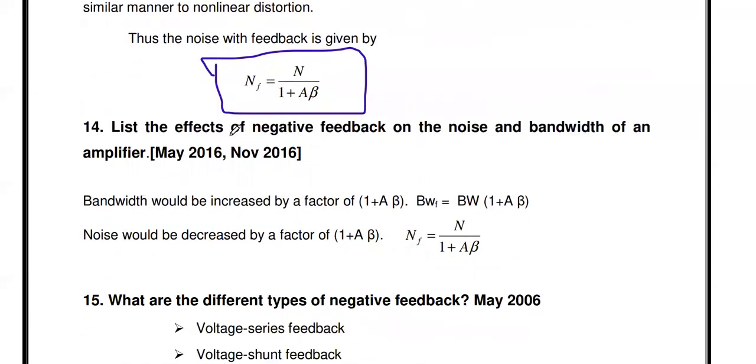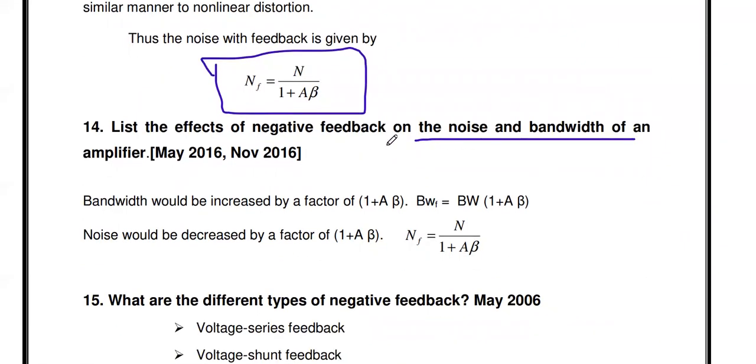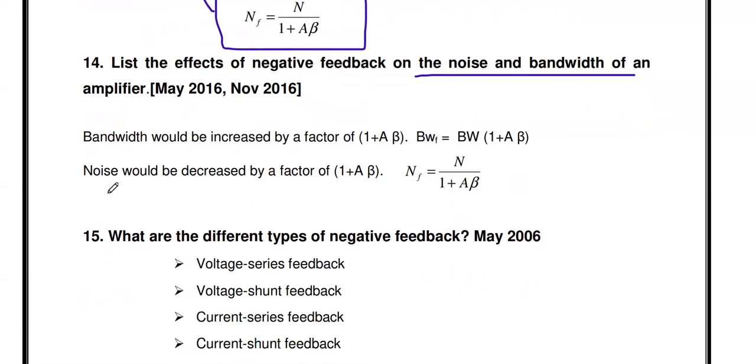And the next one: list the effect of negative feedback on noise and bandwidth of the amplifier. If you are introducing negative feedback, what is the effect on noise? We just discussed it in the previous question. You know that if you introduce negative feedback, the noise decreases. The noise is decreased by the factor 1 plus A beta, that is NF equal to N by 1 plus A beta. Similarly, what about the bandwidth?